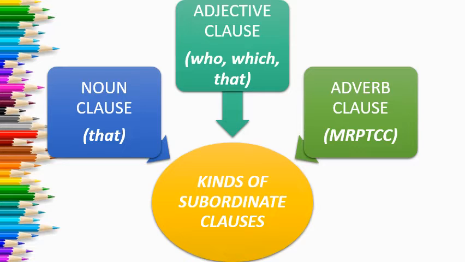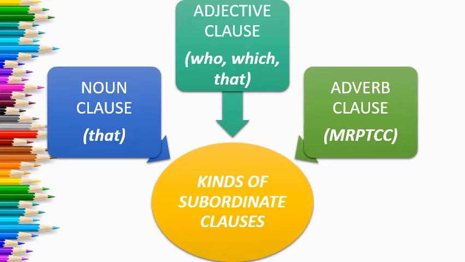RPTCC. M stands for adverb clause of manner, meaning when you get the answer of the question how. Basically we are using connector as if. R means when you get the answer of the question why, meaning the connector you have to use is because. P stands for place, meaning when you get the answer of the question where. Fine. And here the connector you have to use is where only.